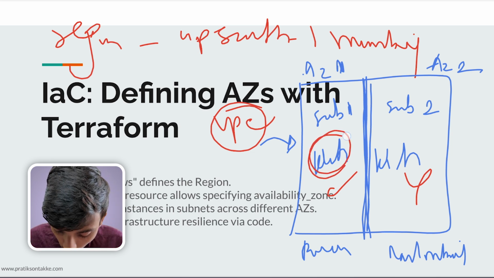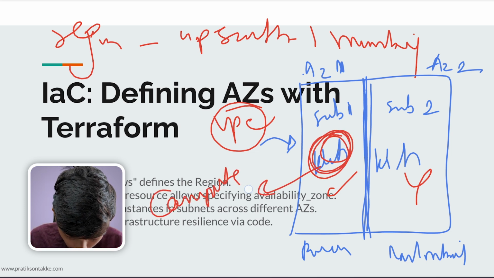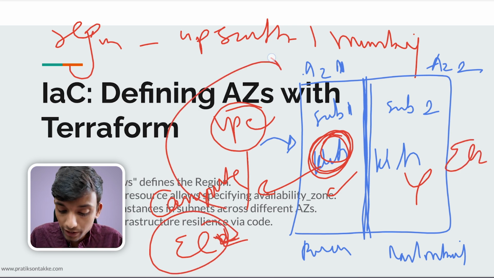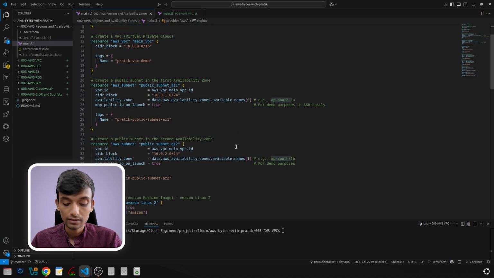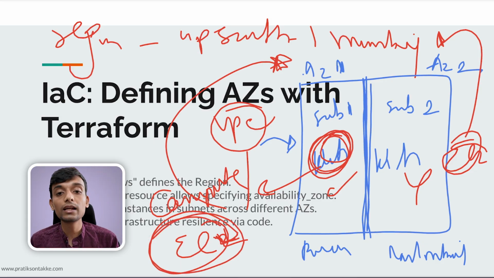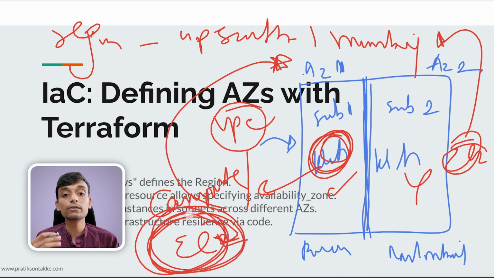This kitchen we are now going to call compute, or EC2. Just the name is EC2, right? This is EC2 in availability zone 1 and this is EC2 present in availability zone 2. And what is EC2? It's computing power. Just like you are running a website on your local computer, we are going to run our website on EC2, so everyone can access it.